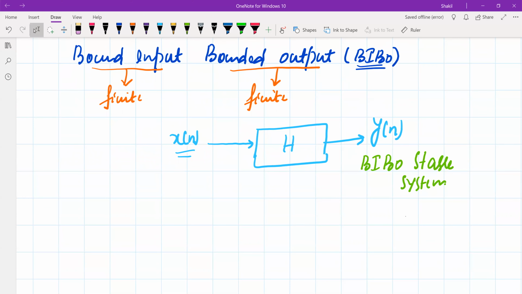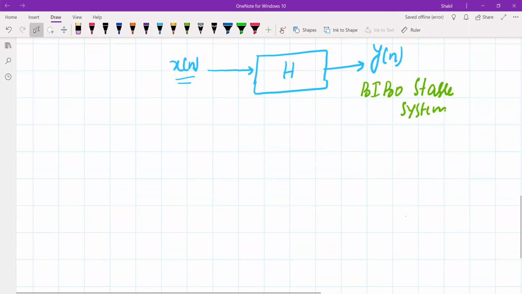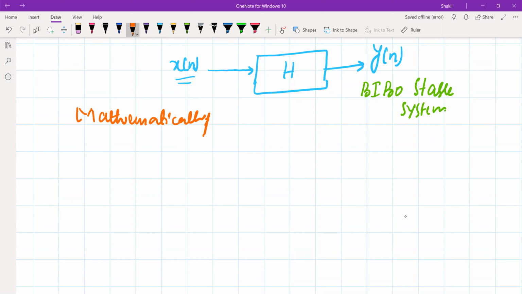So if the input is finite and the resultant output is also finite, we say the system is BIBO stable. Now mathematically, we can define this criterion like this. If x of n is the input of our system.